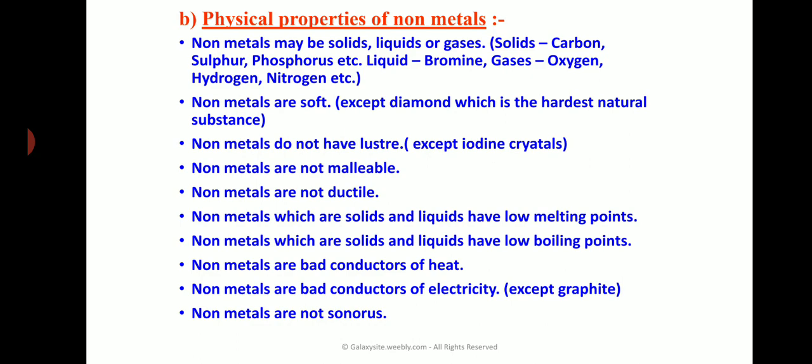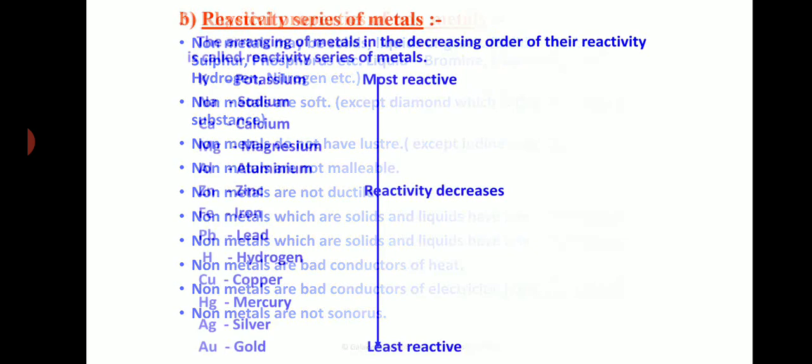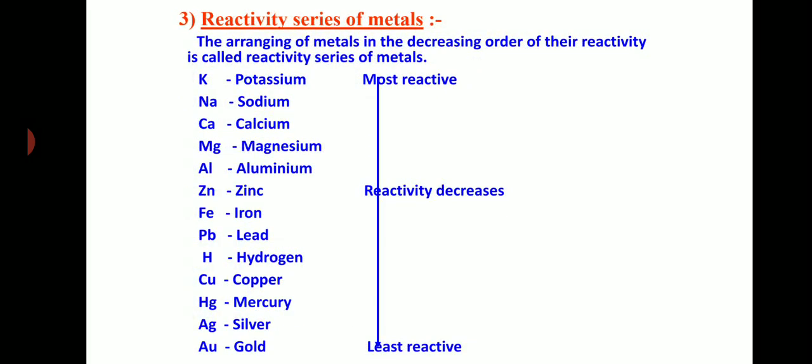Now let us learn about the chemical properties of metals. Before I explain the chemical properties of metals, let me explain the reactivity series of metals. What do you mean by reactivity series? It is an arrangement of metals, but how do we arrange them? In the decreasing order of their reactivity.